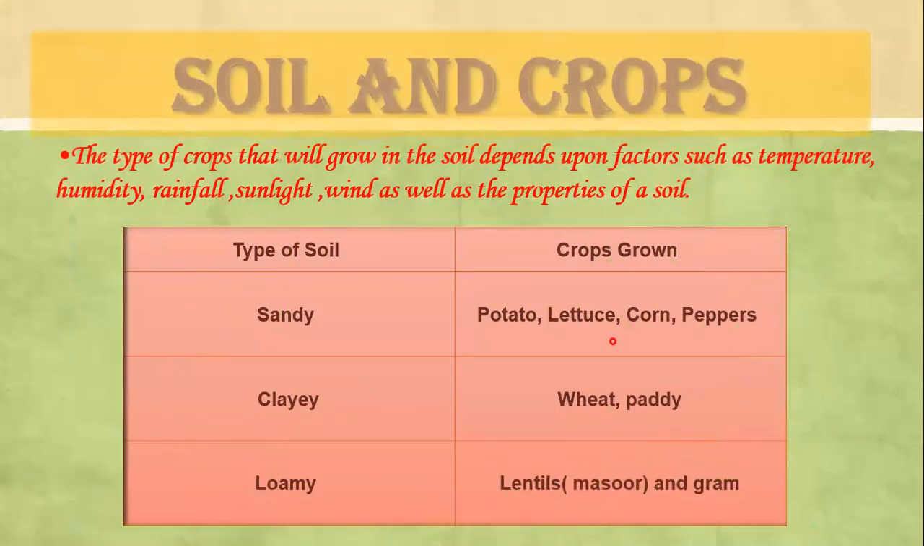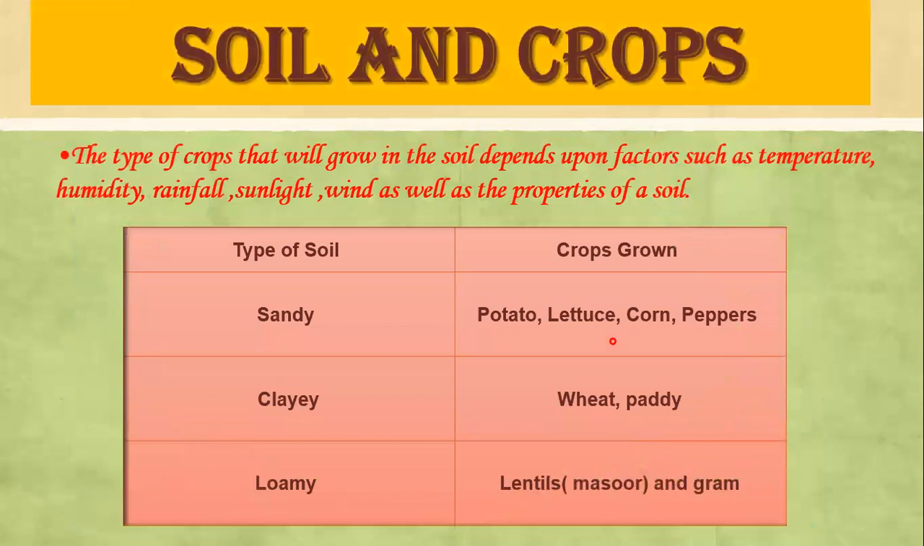Now moving to soil and crops. Here we mean the type of crop that will grow in the soil. It depends on a number of factors like temperature, humidity, rainfall, sunlight, wind, and obviously the properties of soil. Here I will discuss which type of soil supports which type of plant growth.